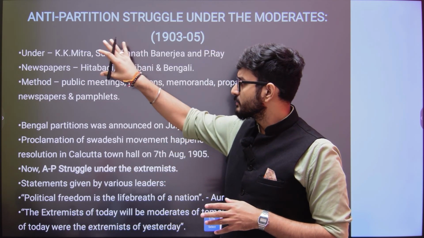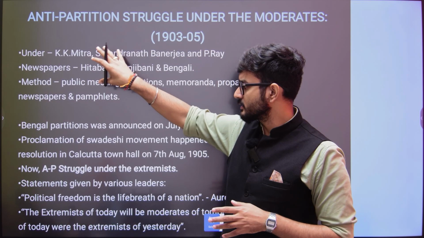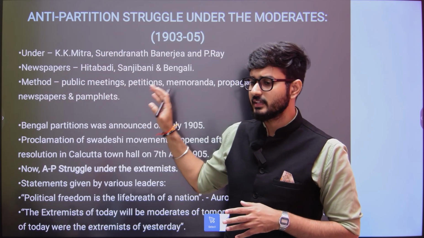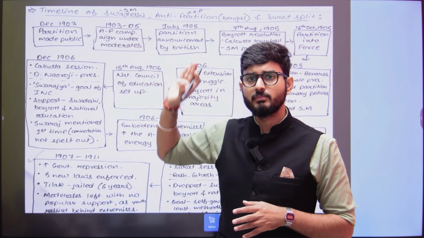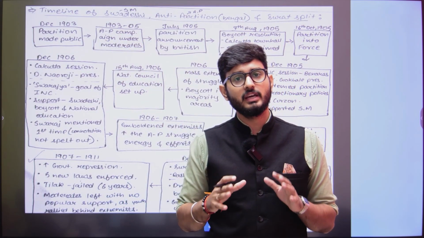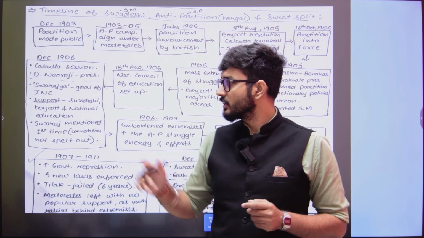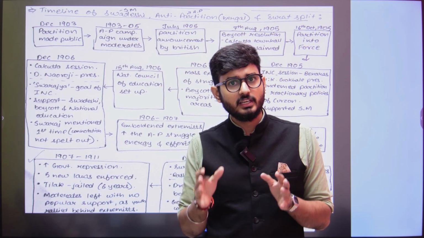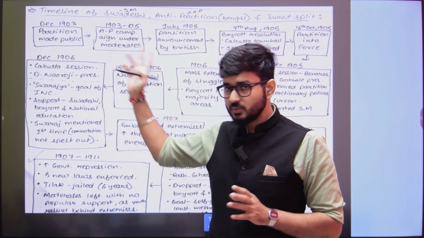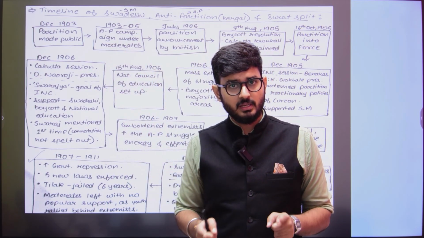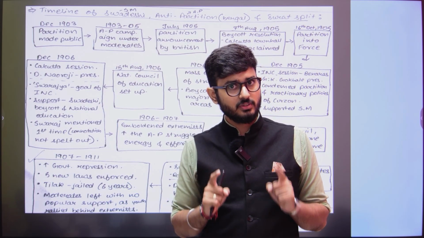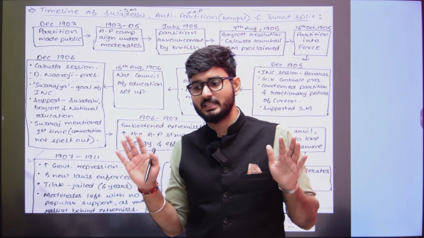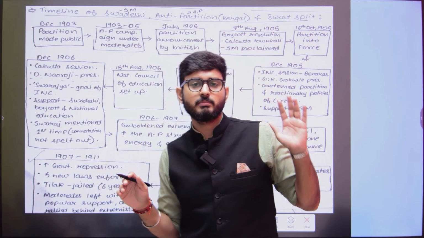But in spite of them, the Britishers decided that they were going to make the announcement, that they would divide Bengal. When they made the announcement public in July 1905, it was clearly understood that during these 2 years, even under the moderates, many Hindus and Muslims came together and told the British that no, we do not accept your partition plan.